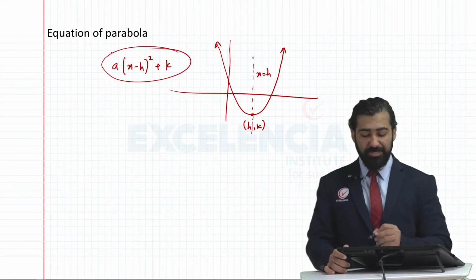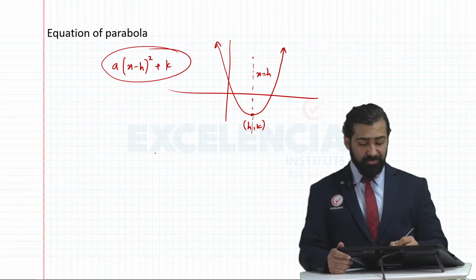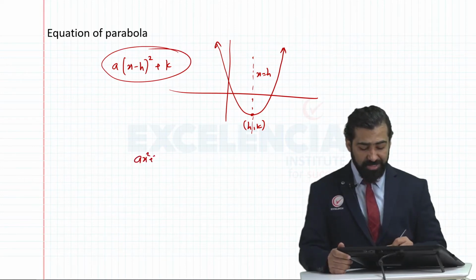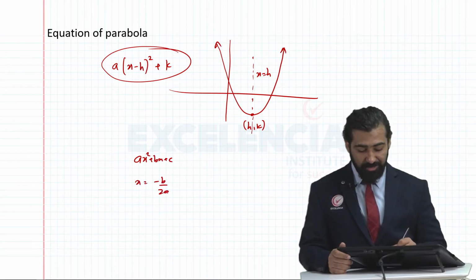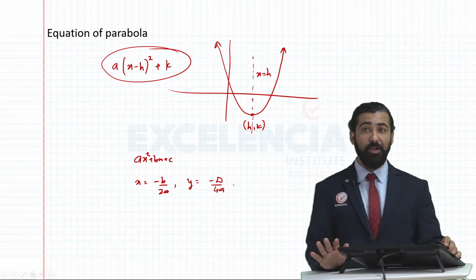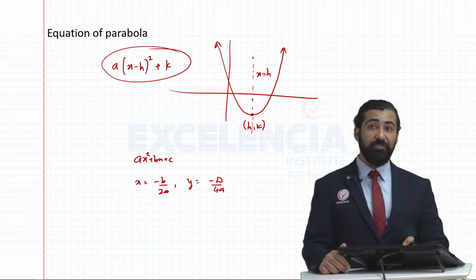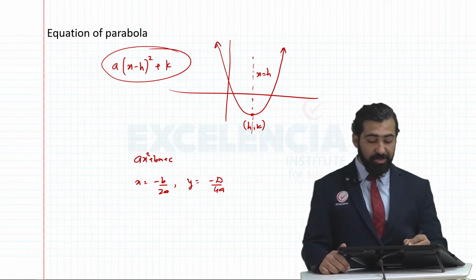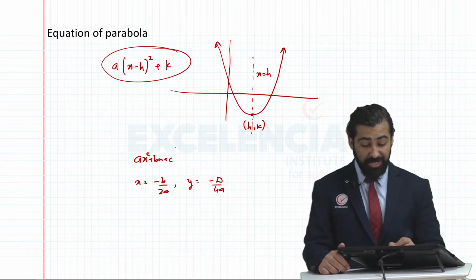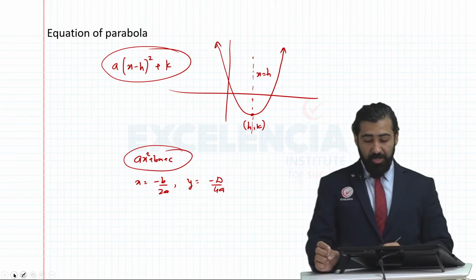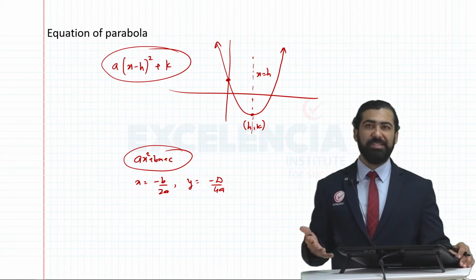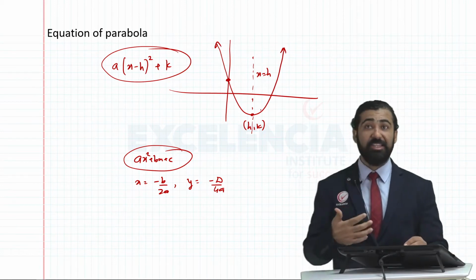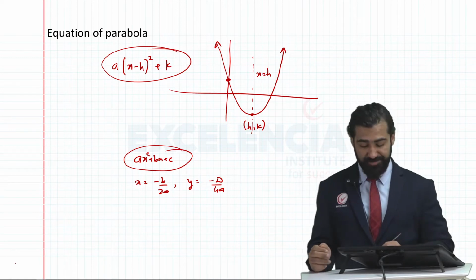And that's why we complete the squares. Another way to find the vertex for any equation, if our equation is ax square plus bx plus c, in that case we say x coordinate is minus b by 2a and y coordinate is minus d by 4a, okay? That's how we find the vertex. So h is nothing but minus b by 2a, k is nothing but minus d by 4a in this equation. We should also know how to find the y-intercept. To find y-intercept, simply put x as 0. Vertex is nothing but the minimum or maximum point of the parabola.